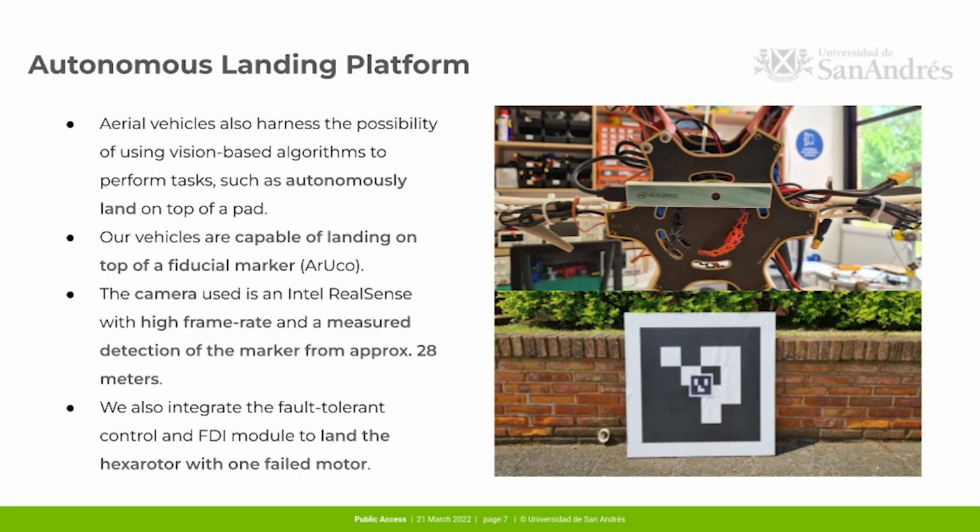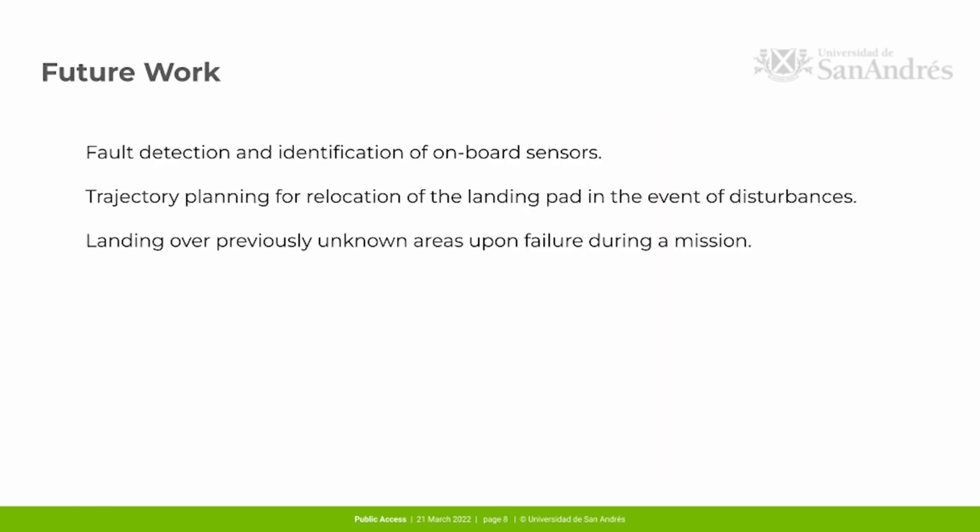The autonomous landing algorithm can also be integrated with the fault-tolerant control scheme, making it possible to land the vehicle in the event of a motor failure, as we've seen before. For future work, our group is interested in also detecting and identifying failures of onboard sensors, which adds even more robustness to UAVs. Another interesting topic is trajectory planning for relocation of the landing pad in the event of disturbances.